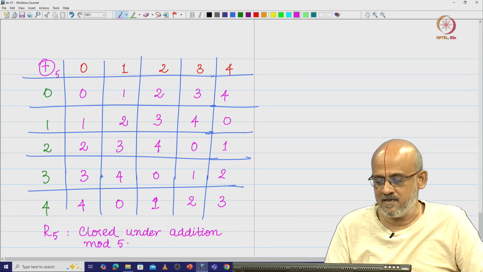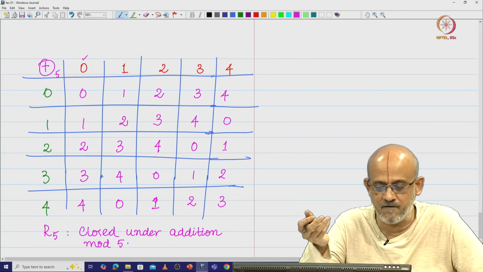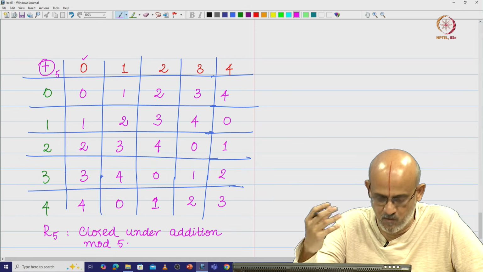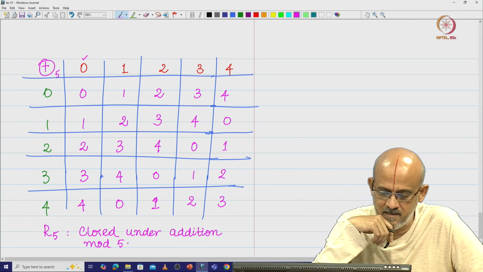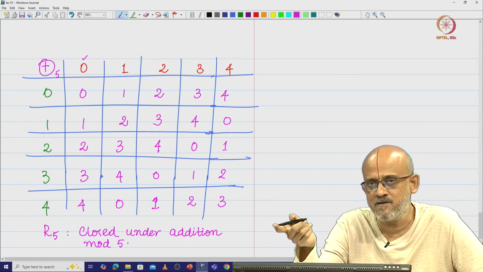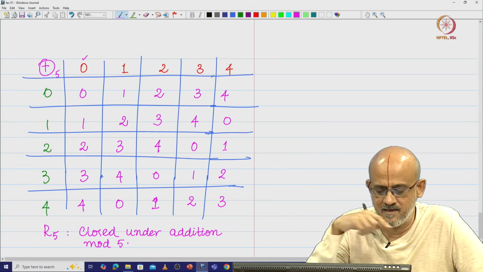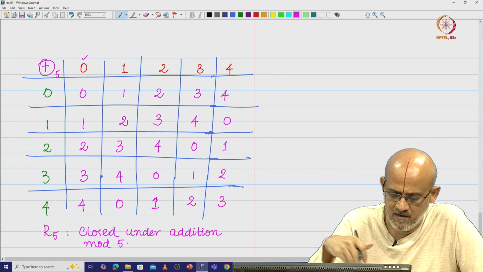So, does 0 belong to R5? Yes, of course 0 is there, therefore the first property of the field holds good. So you have the 0 element. Then we want to check if the addition of 2 elements of the field is going to give another element back in the field, especially when you do mod 5. That is what we have seen.